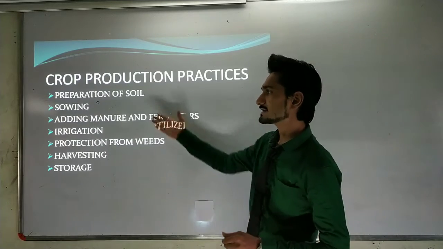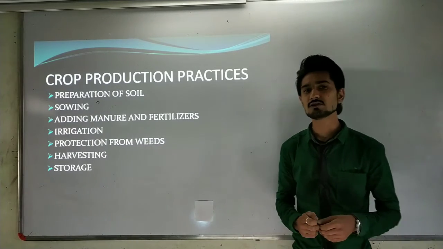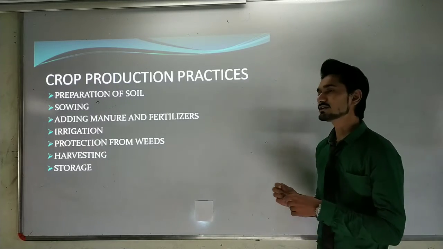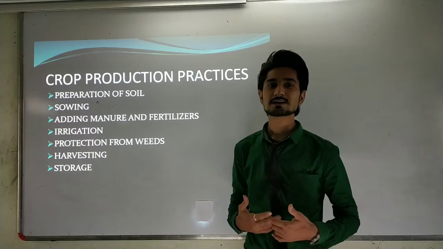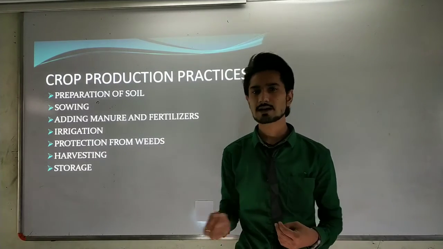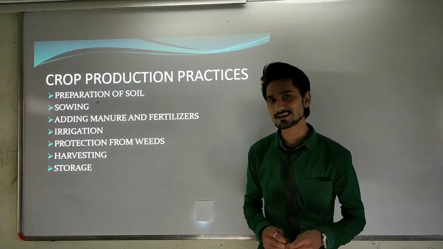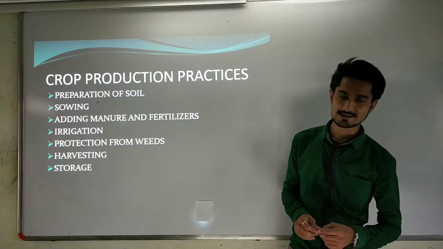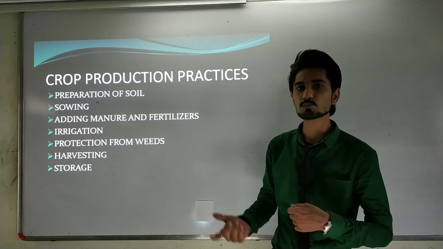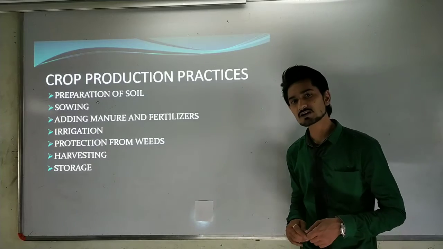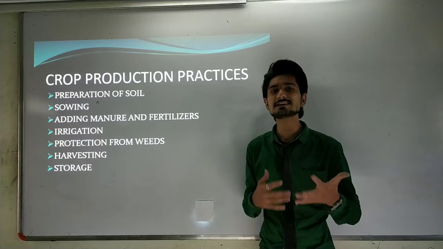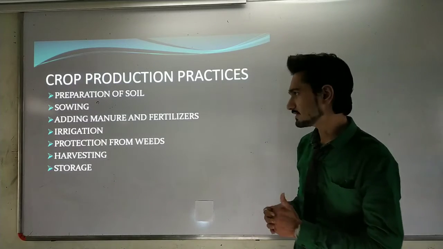Afterwards, we have to put seeds into the fields. For that, we have to do the sowing process. Okay, so we have to see what the different kinds of techniques for sowing are. Generally, there are basically two kinds of technique for sowing. First will be the broadcasting technique, and the other will be the modern technique. In the broadcasting technique, we will see how we can broadcast, or put the seeds into the ground manually. And in the modern technique, we will see how we can use the seed drill for sowing the seeds into the field.